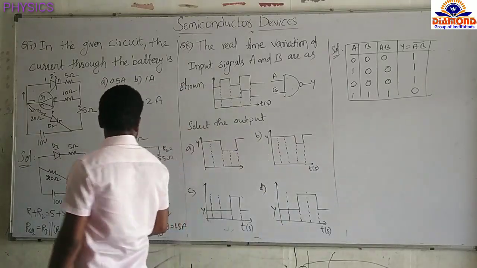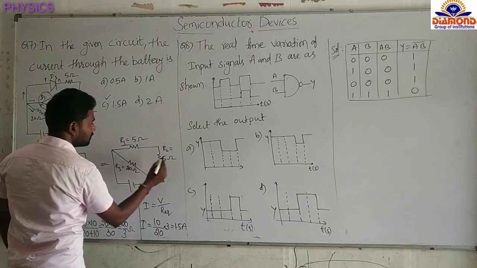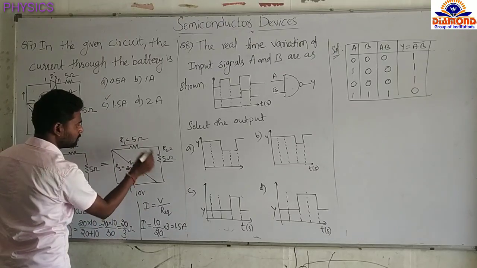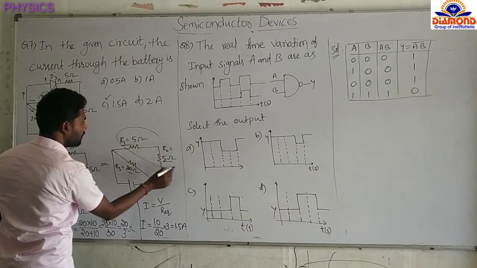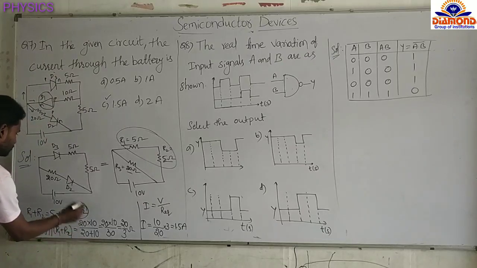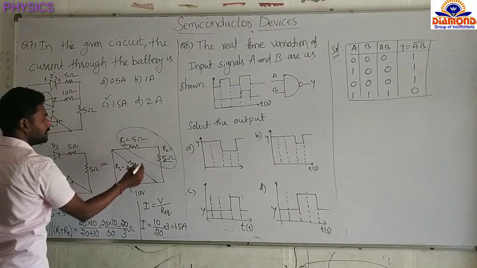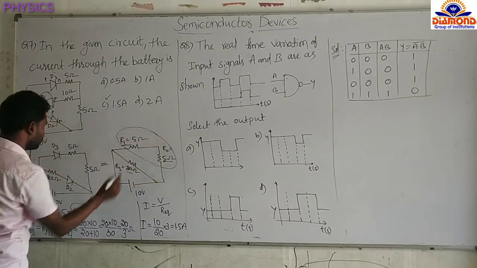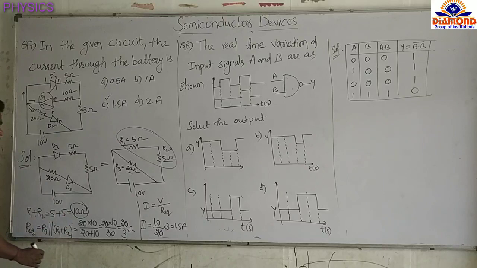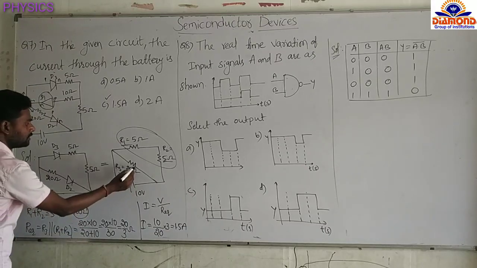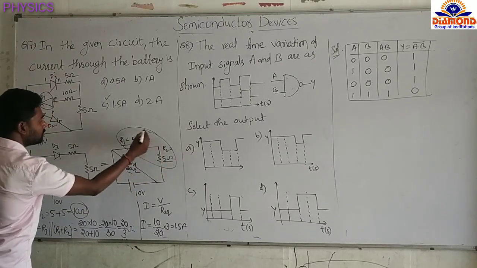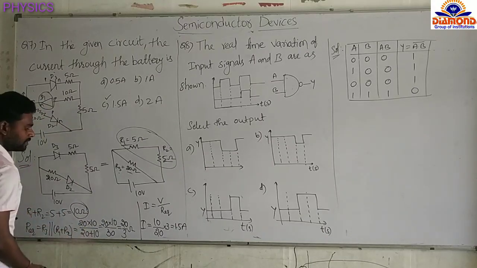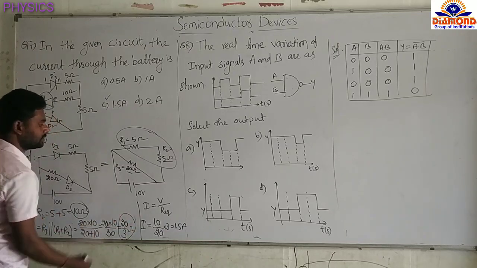We have to find. Now see, this R1 resistance and this R2 resistance, both are in series, and R3 resistance 20 ohm is parallel to this combination. So equivalent resistance of this is nothing but 10 ohms. This combination is parallel to this R3. So now equivalent resistance is R3 parallel to R1 plus R2. Simplify this one. R3 is 20 ohm and this equivalent is 10 ohm. So R equivalent equals 20 into 10 by 20 plus 10. We get 20 by 3 equivalent resistance.